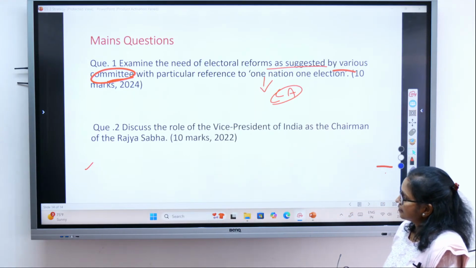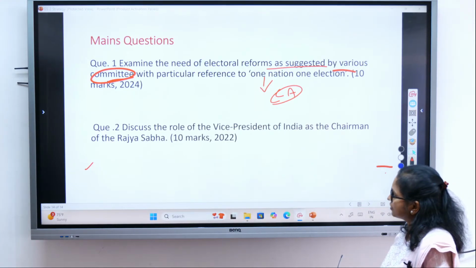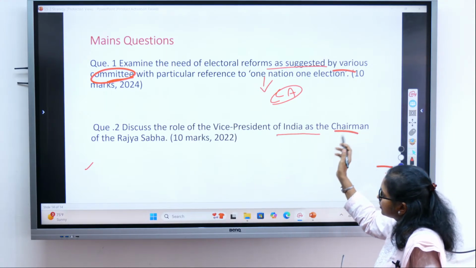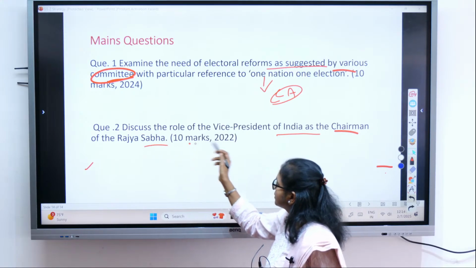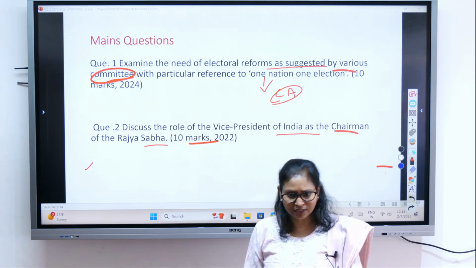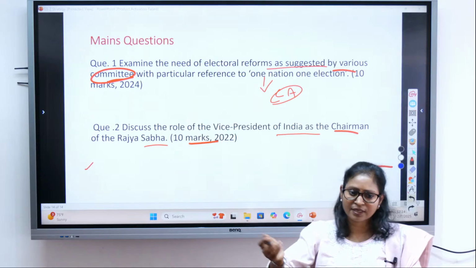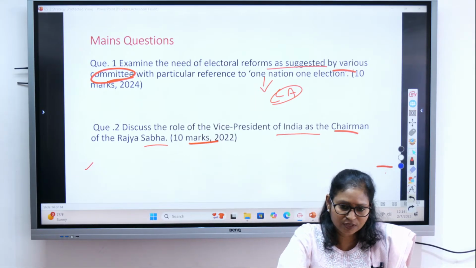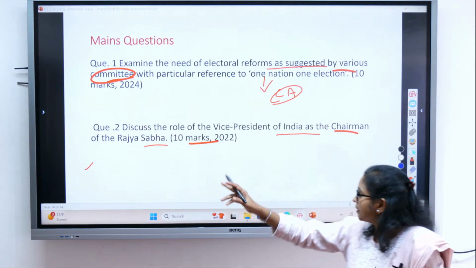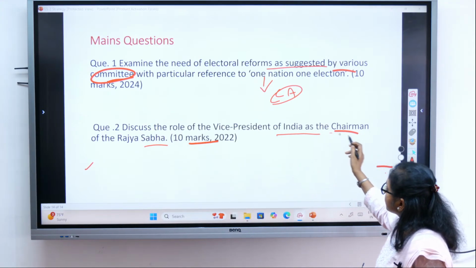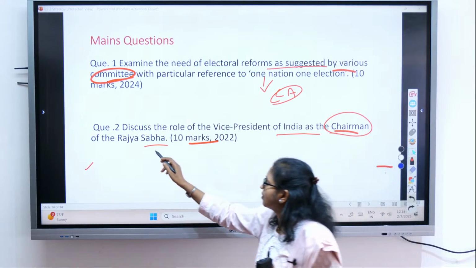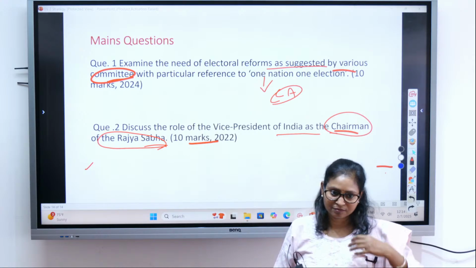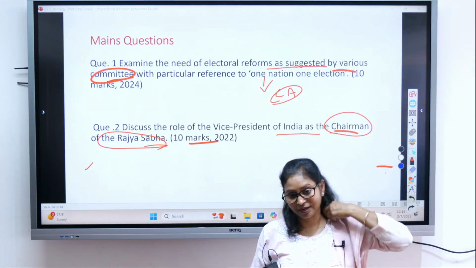Then the second question is quite easy, I would say. The role of the Vice President of India as the Chairman of the Rajya Sabha. Very easy, 10 marks question, direct question. You can do this if you have read Lakshmikant also, comfortably. So what is the Vice President and what is the role of the Chairman? But the question is about the Chairman of Rajya Sabha, not the Vice President. So you have to be very particular.